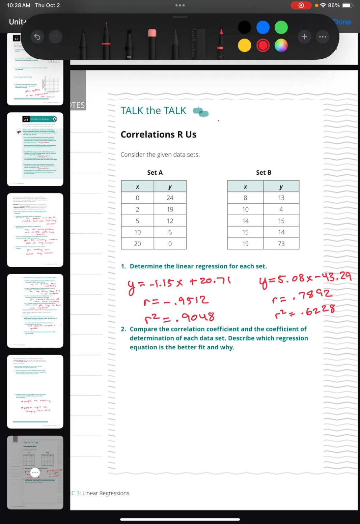Okay, and then 2 wants us to compare the correlation coefficient and the coefficient of determination in each data set, describe which regression equation is the better fit. Well, if we look at those correlation coefficients, it's quite obvious that set A is a better fit because that R value is close to -1 at -0.95.